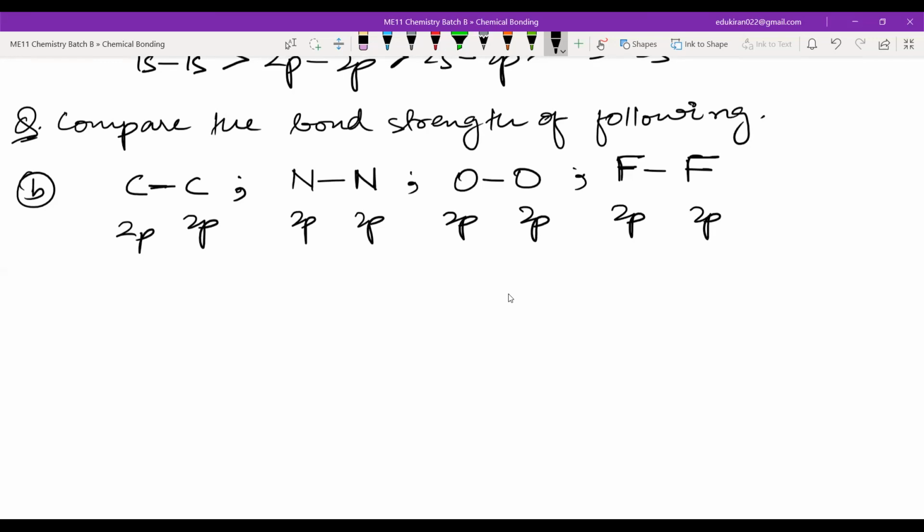Now what do we do? So all these bond strengths will be same. The bond strength in carbon-carbon, nitrogen-nitrogen, oxygen-oxygen, fluorine-fluorine, will it be same? From here it looks the same. Yes or no? All of them are having overlapping between the 2p, 2p subshells. So from here I can see that it is same, but what will happen?